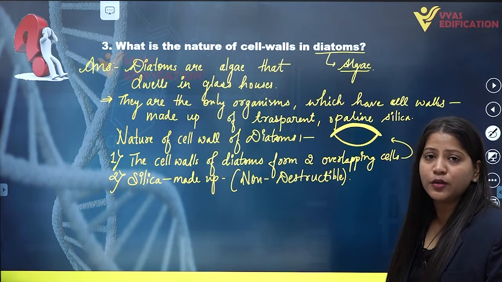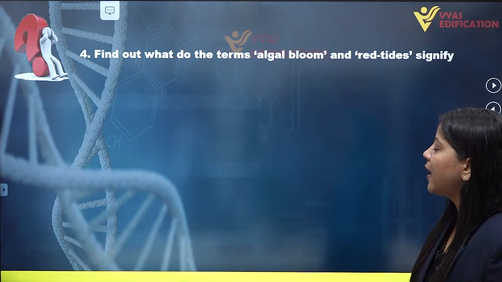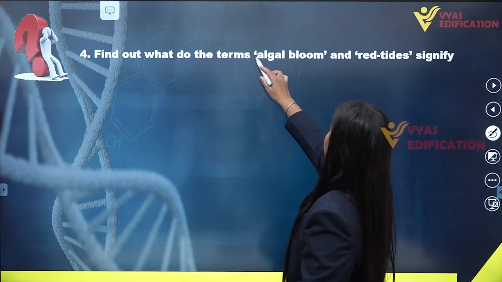And this is the complete solution of question number 3. Now we are going to discuss question number 4. Find out what do the terms algal bloom and red tides signify.